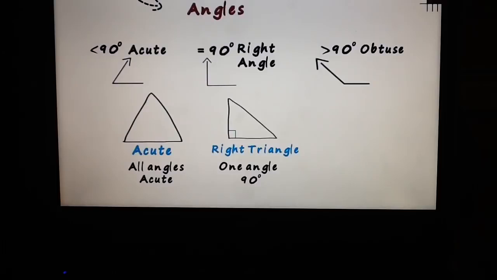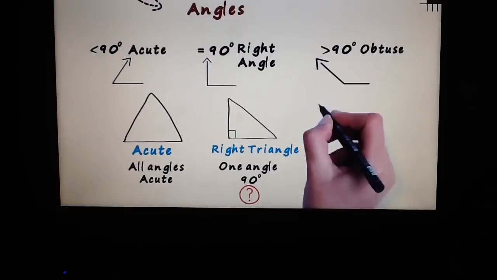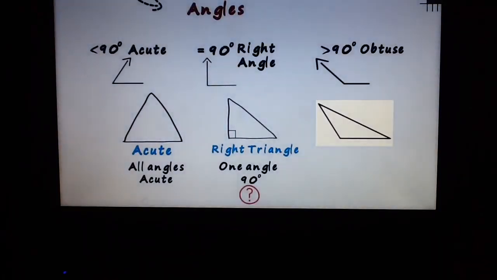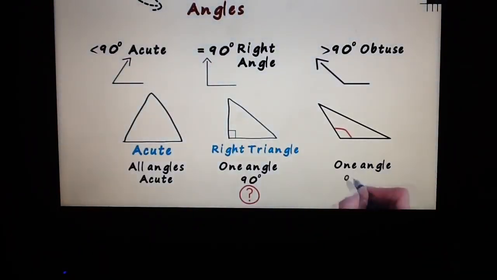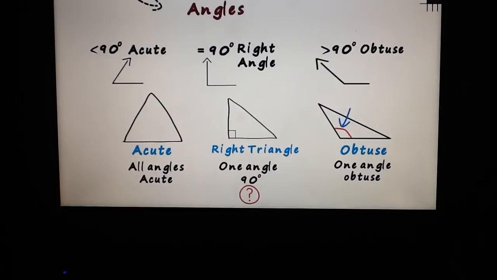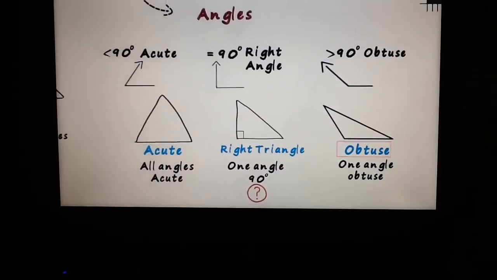On that note, let me ask you a random question. Can we have two right angles in a triangle? Try making one in your notebook and you will get your answer. The third kind of triangle looks a bit like this. If you observe carefully, you will see that just one angle is obtuse. A triangle in which one angle is obtuse is called an obtuse triangle. This angle in the triangle is greater than 90 degrees, which makes it obtuse. So this was the basic classification of triangles.